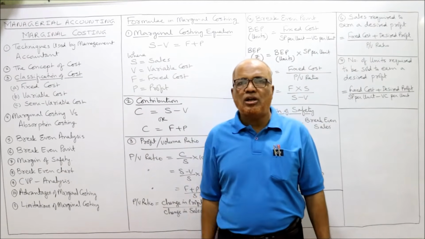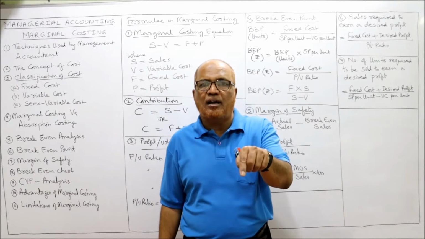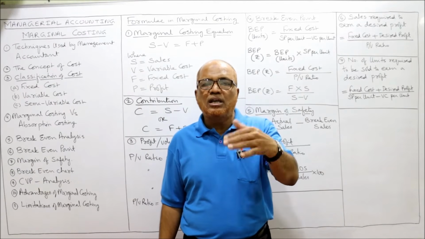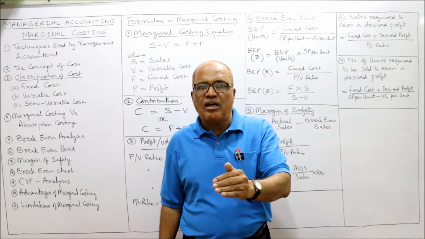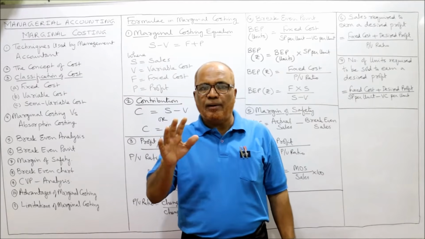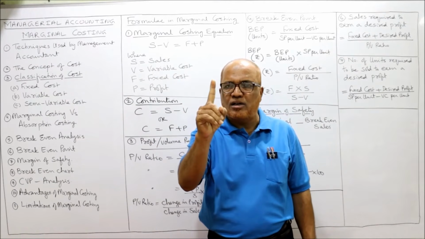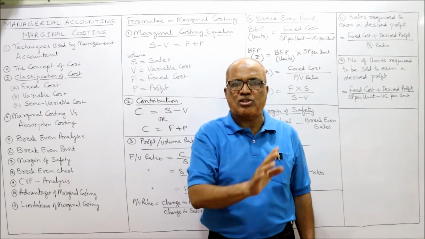So what is this marginal cost? Marginal cost is the extra cost incurred when production is increased or decreased by 1 unit. When the output is increased or decreased by 1 unit, how much is the change in cost?